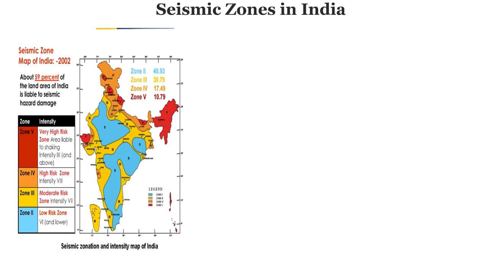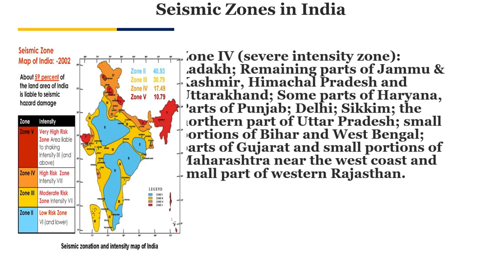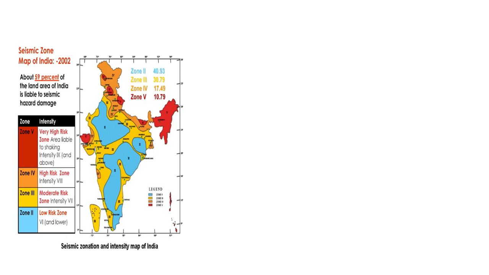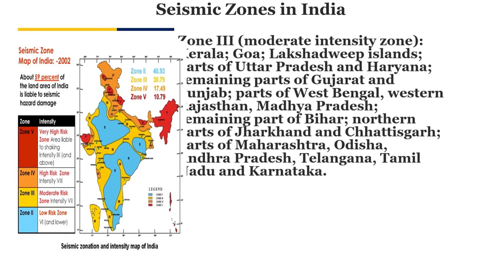Zone 4 is the second zone, of severe intensity, but not as much. This region covers Ladakh, the remaining parts of Jammu and Kashmir, Himachal Pradesh, Uttarakhand, some parts of Haryana, Punjab, Delhi, Sikkim, and the northern part of Uttar Pradesh, small portions of Bihar and West Bengal, parts of Gujarat, a small portion of Maharashtra near the west coast, and a small part of western Rajasthan. These come under zone 4. Zone 3 is a moderate intensity zone.